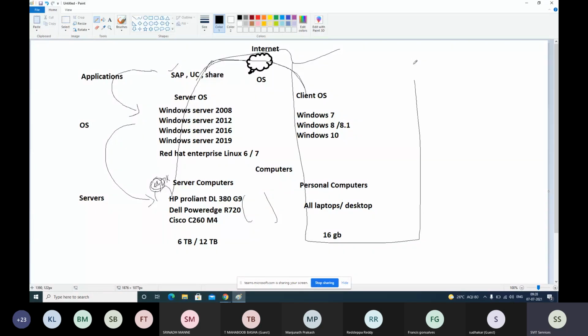Consider this: your laptop and mobile are clients, and your internet banking mobile application and its data are stored in the server computer. Understood? Yes, sir. Anyone else have any question? This is a very basic thing. All our technical features and our entire course will depend on this model only. So we will always work with these server computers. These are personal computers, and we don't care about our personal computers. For the client that we work for, server computers are important.